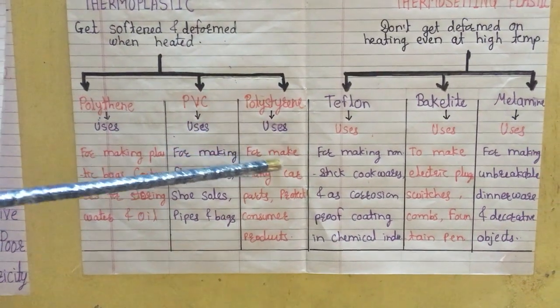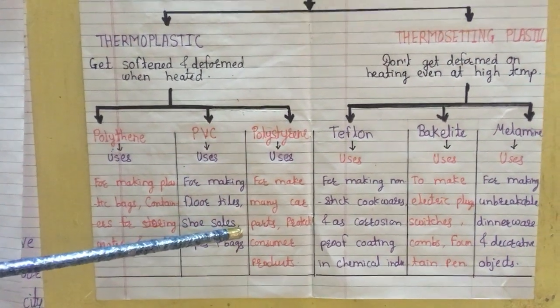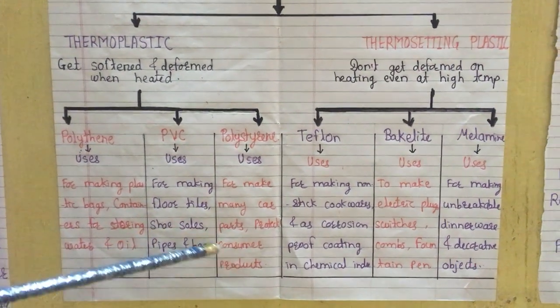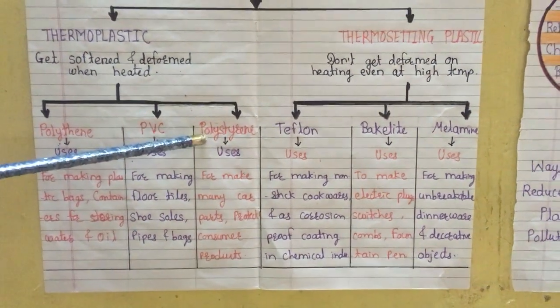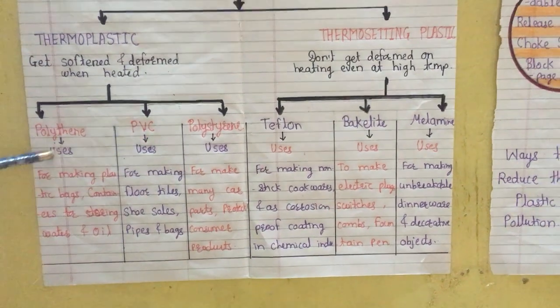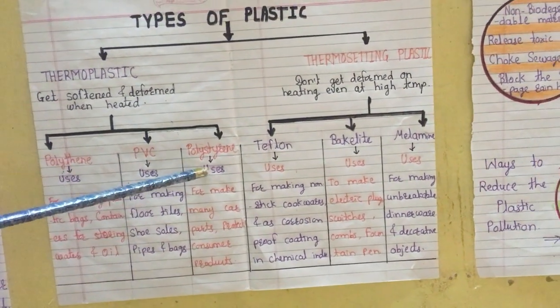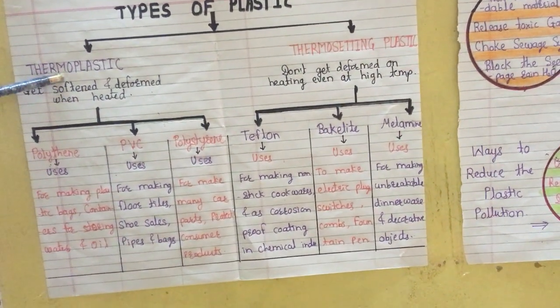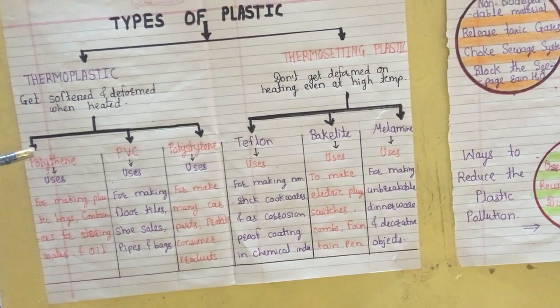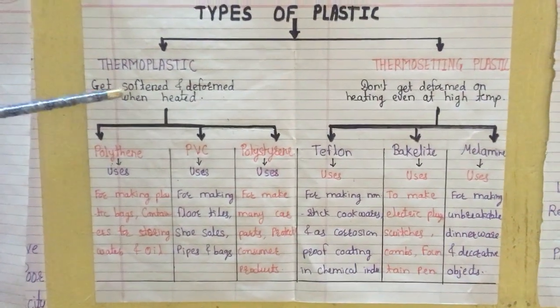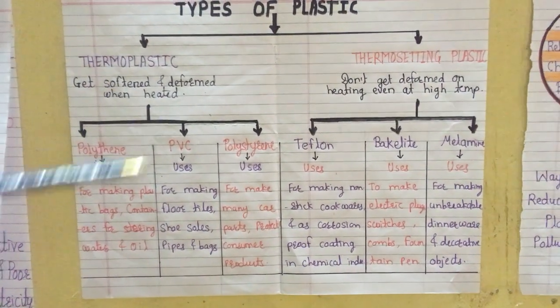It is used for making many car parts and protective consumer products. So in these different ways polystyrene is useful, and polythene, PVC and polystyrene are called thermoplastic, because by heating they will soften and deform.